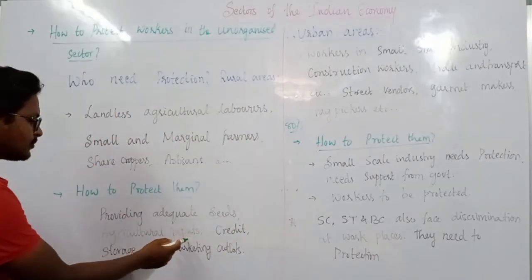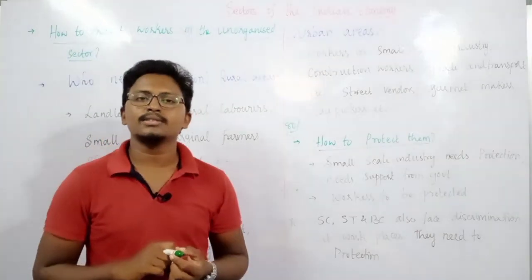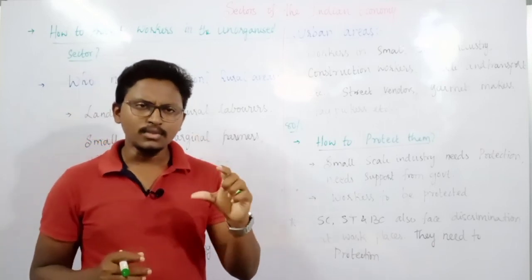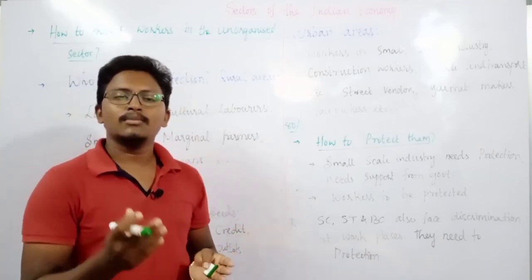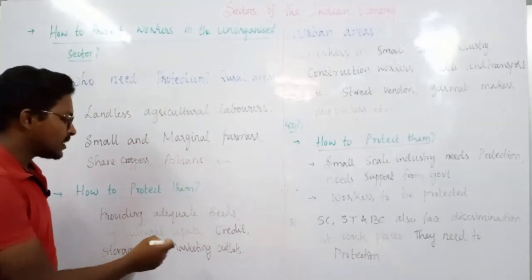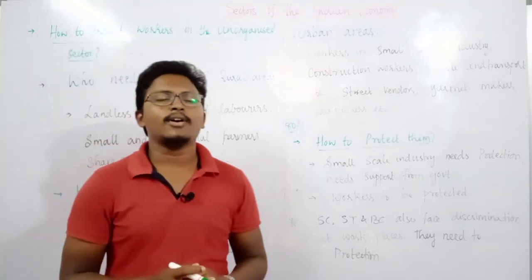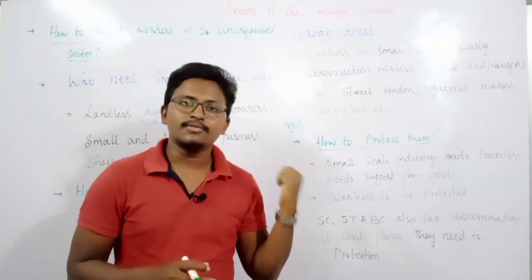It should also provide agricultural inputs. What we mean by agricultural inputs is some of the tools required, maybe fertilizers, apart from fertilizers, pesticides, or maybe other irrigation facilities, whatever is required for farming, the government should also provide. And at the same time, providing credit to the farmers. Credit means loans from banks, which may also save these farmers.